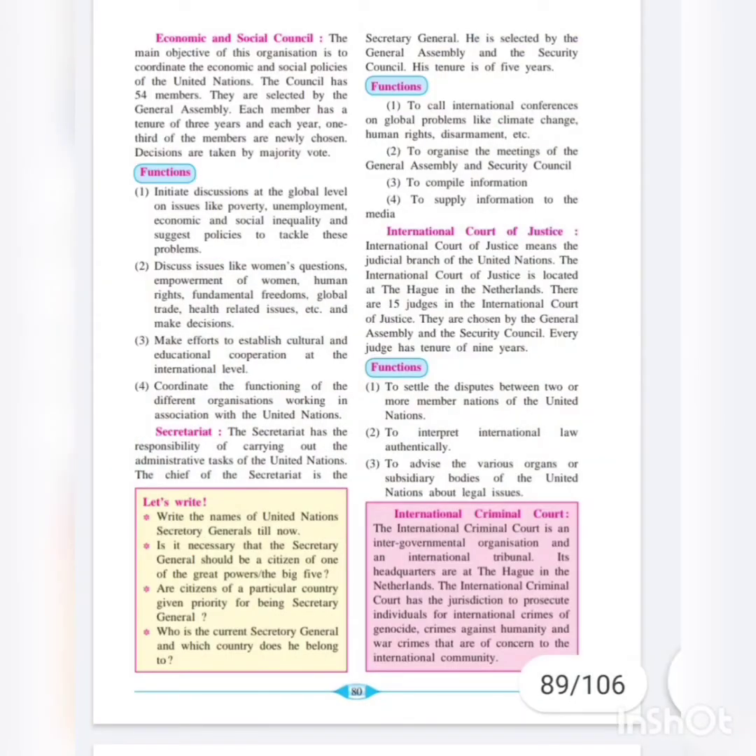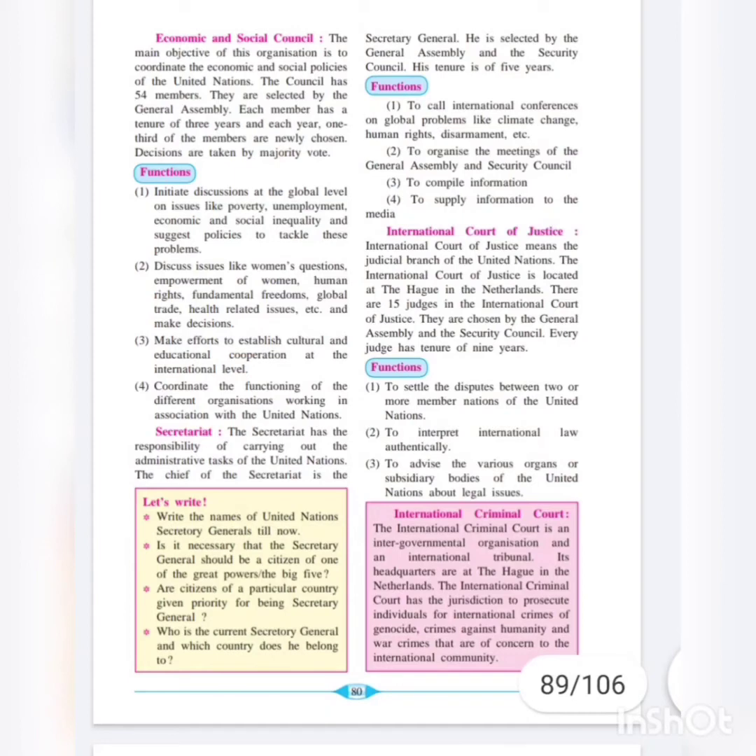Next is Economic and Social Council. Now here the main objective of this organization is to coordinate the economic and social policies of the United Nations. So what is the main objective here? To coordinate the economic and social policies of the United Nations. The council has 54 members. Altogether 54 members are there here, and they are selected by the General Assembly. Each member has a tenure of 3 years, and each year 1/3 of the members are newly chosen. Decisions are taken by majority vote. So each and every member enjoys a term of 3 years, and each year 1/3 of the members are newly chosen.